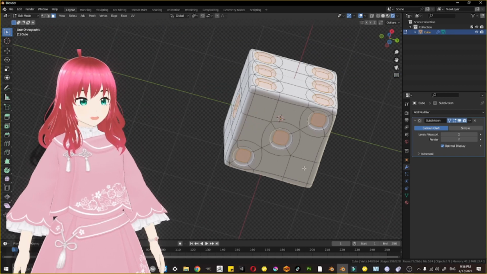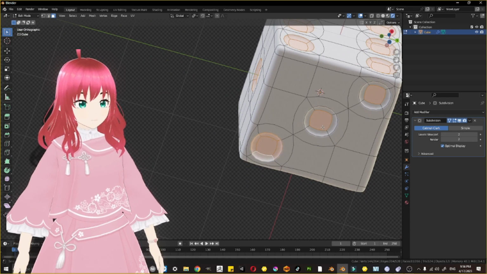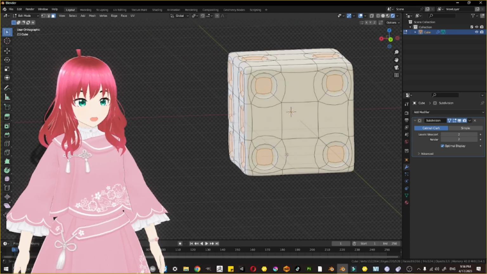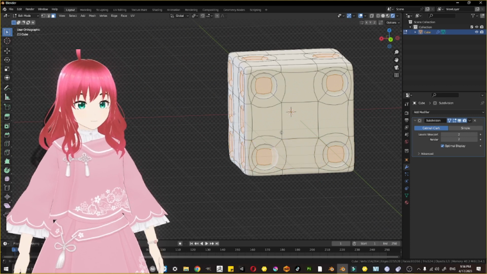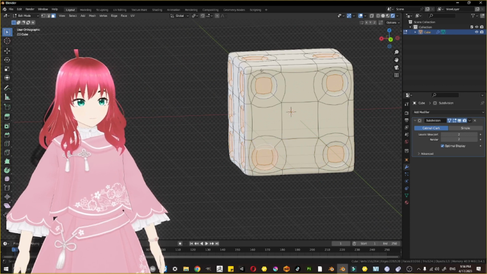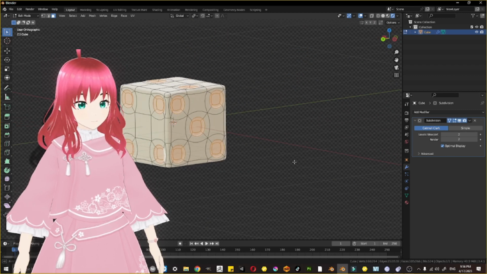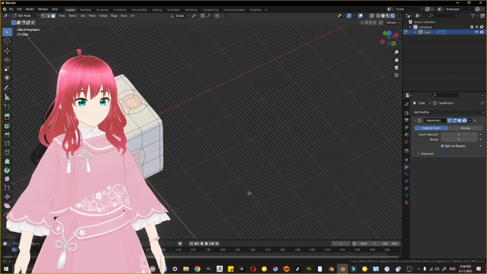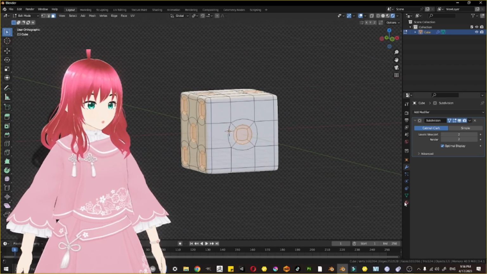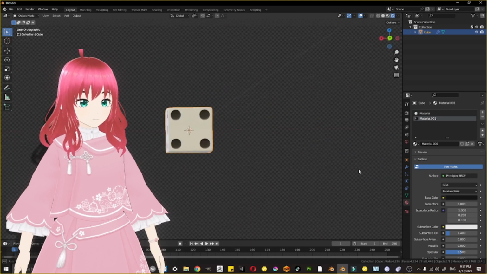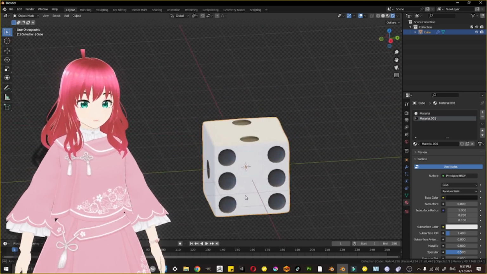Make sure to select all the boundaries. Here we are. No, this number is left. Okay, all digits are done. Now we have to assign the material to it. Here we are. Our dice is ready now.